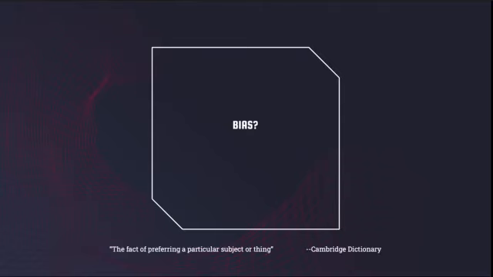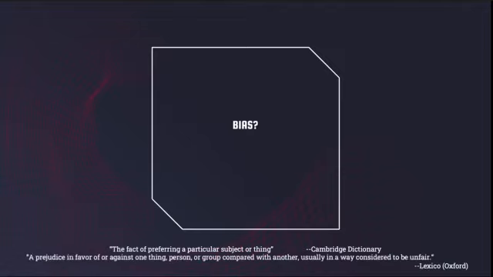So bias, what is it? According to Oxford Dictionary, it's the fact of preferring a particular subject or thing. Lexicon, powered by Oxford, says it's a prejudice in favor of or against one thing, person, or group compared with another, usually in a way considered to be unfair. Thus, it's an unjust measure such that prior knowledge is influencing some sort of decision that skews towards subpopulations, so in favor of or against subgroups, essentially.